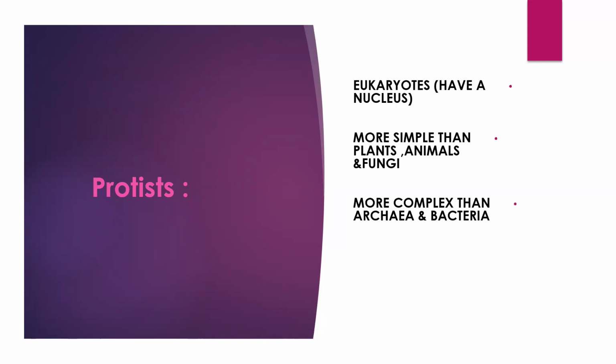Protists are not considered the simplest organisms and also not the most complex ones. We say they are neither the simplest nor the most complex, but in between, where they are more simple than plants, animals, and fungi, but also more complex than archaea and bacteria.